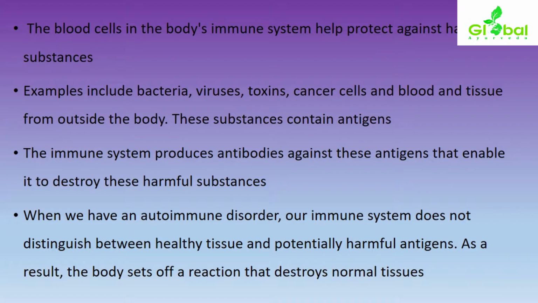Examples include bacteria, viruses, toxins, cancer cells, and blood and tissue from outside the body. These substances contain antigens. The immune system produces antibodies against these antigens that enable it to destroy these harmful substances.